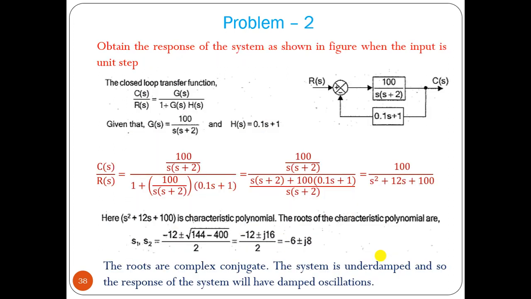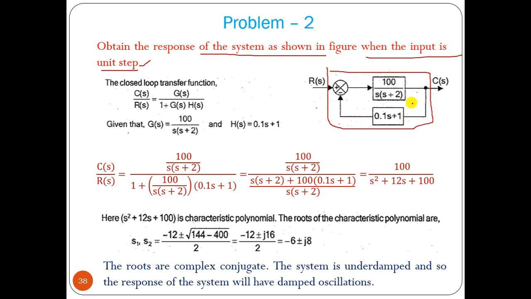Okay. Now let us solve the second problem. We have to obtain the response of the system as shown in the figure when the input is a unit step. Okay, so R(s) equal to 1 by s. Now we have to find the total closed loop transfer function. Here G and H are both given, G is known, H is known, so we can calculate it. Now from that we can find the poles, s1 and s2. So this is a quadratic equation.